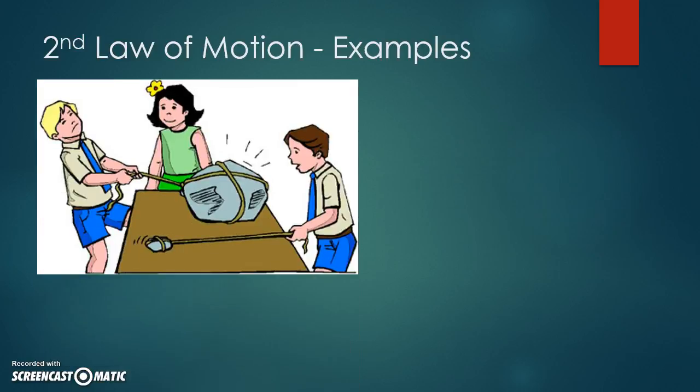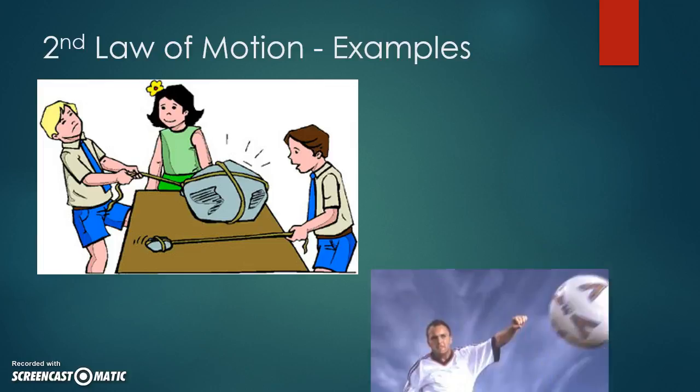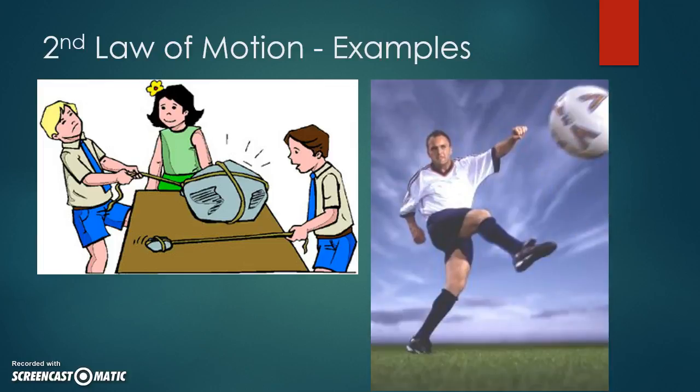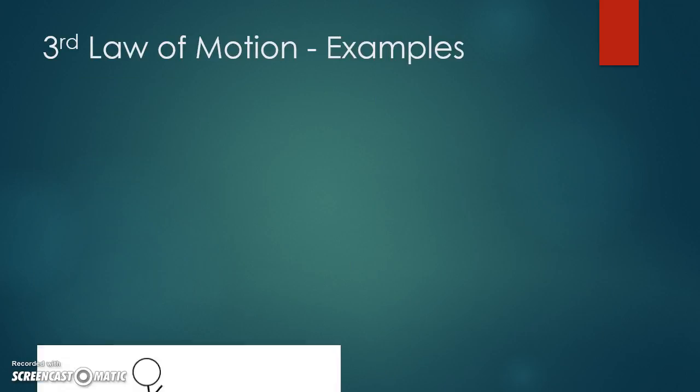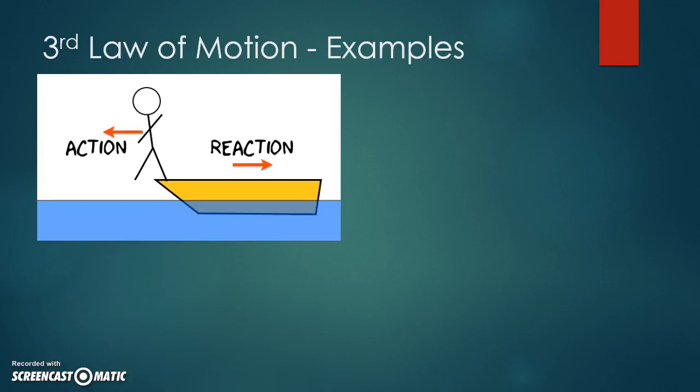The second law says force, mass, and acceleration are related, right? If you're trying to pull something with a lot of mass, you're going to have to apply a lot of force to attain the same acceleration as you would have if you were pulling something with less mass. And if you want to give that ball a lot of acceleration, you're going to have to apply a lot of force. And the third law says every action has an equal and opposite reaction.